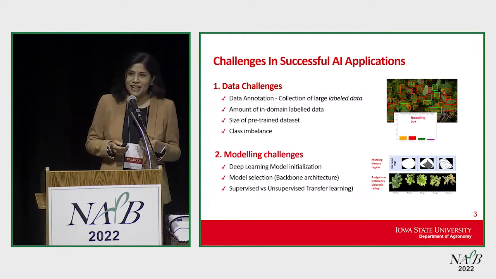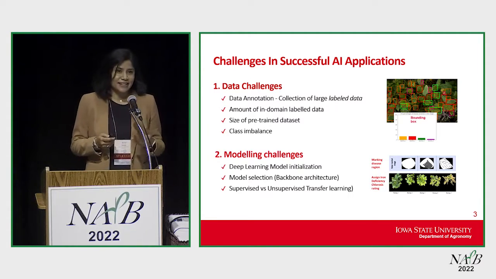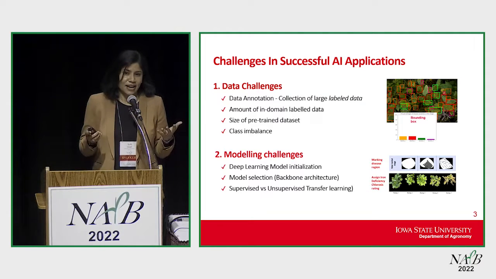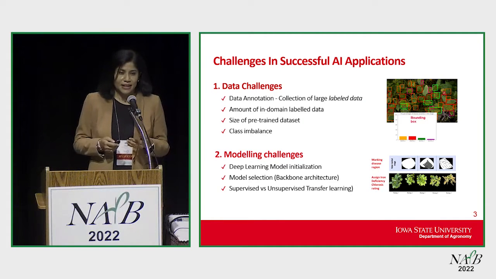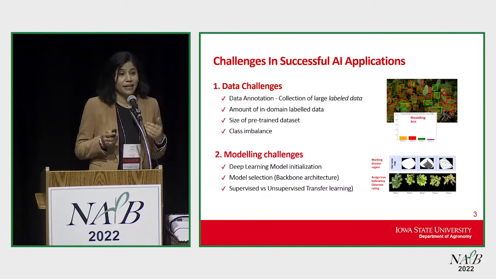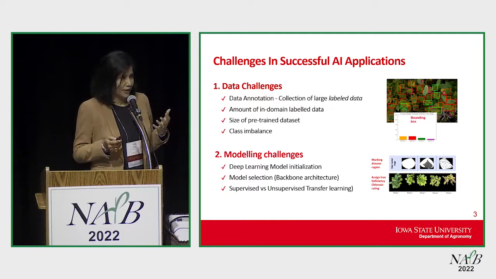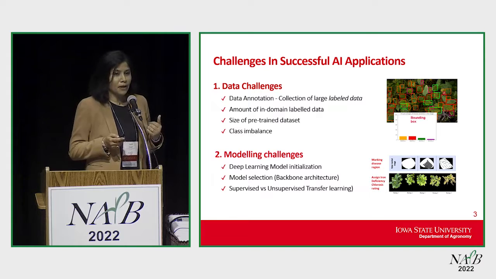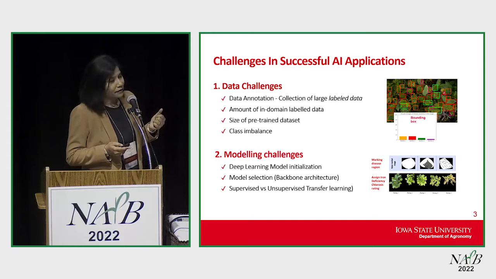So in 2014, when I started working on plant stress phenotyping problems, I realized that at that time we had data collection as a bottleneck. But as soon as we started using UAVs and robots, data collection was no more a bottleneck. Then we had data annotation as a bottleneck. And data annotation can be a major bottleneck when we are trying to use deep learning models, because we need a lot of data to train these models. So how do we get over this data annotation problem? We have these data challenges.